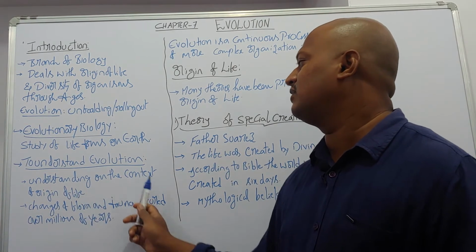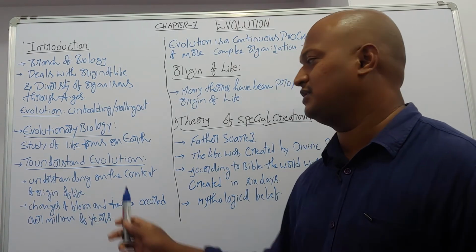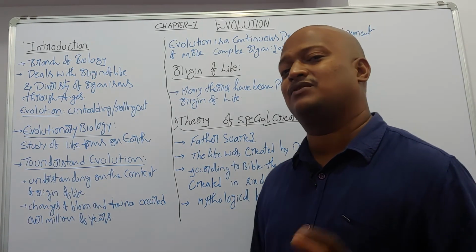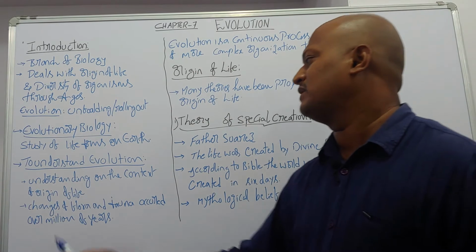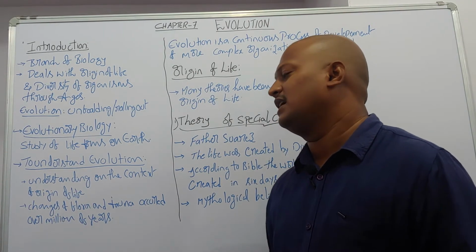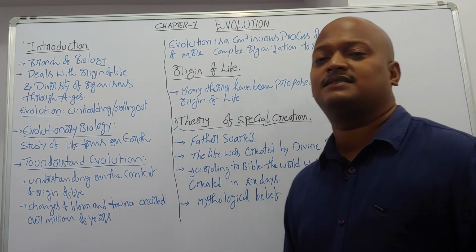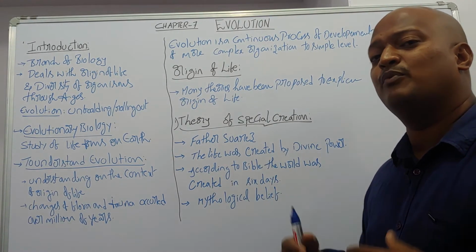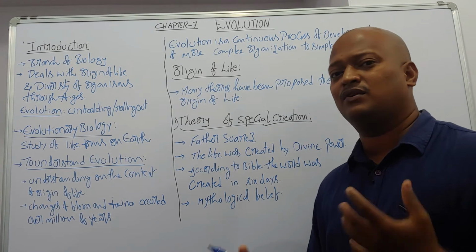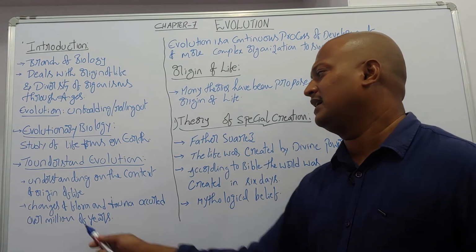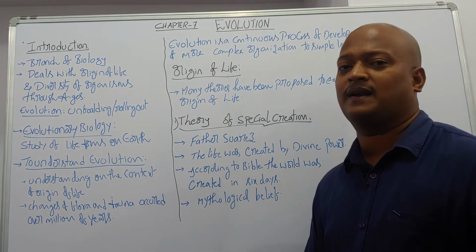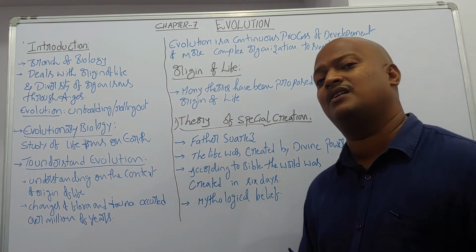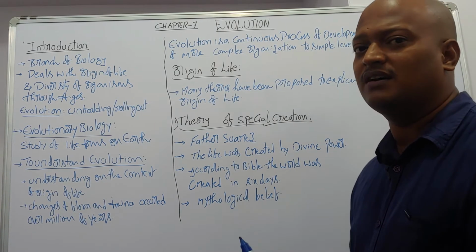That is understanding on the context of origin of life. This must be known. We have to have an understanding of the context of origin of life. And next one, changes of flora and fauna occurred over millions of years. Over the period of time, what type of modifications take place due to environmental conditions, whatever they may be, in the flora and fauna, so that a vast variety of organisms, diversity, are formed on the earth.